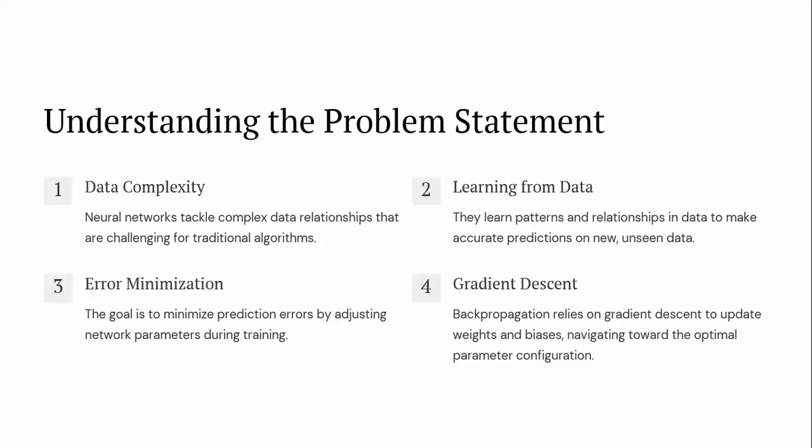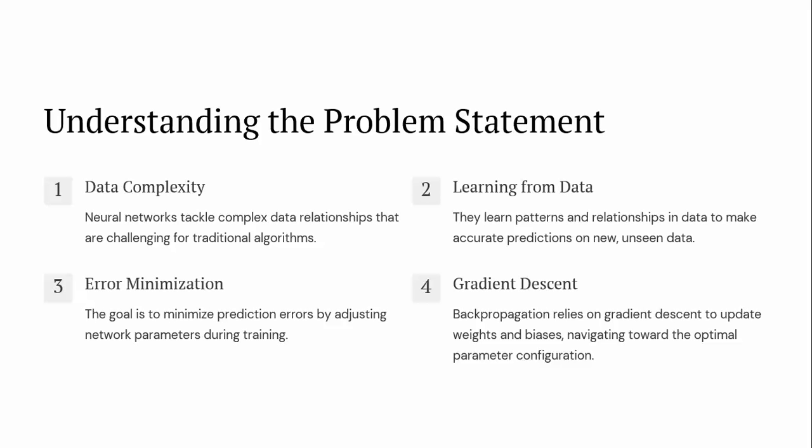Now we understand the problem statement, why we are moving in this direction, and what things we have to consider when applying the technique of backpropagation. So when and where do we use backpropagation? We have data with complexity, and we need to handle complex data relationships when compared to traditional algorithms.